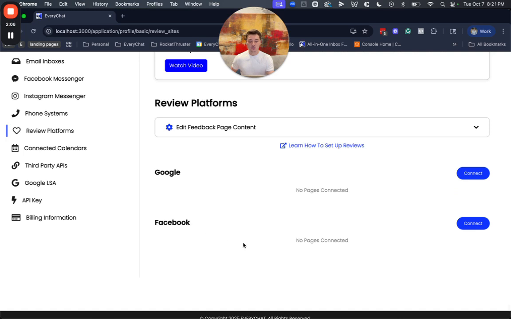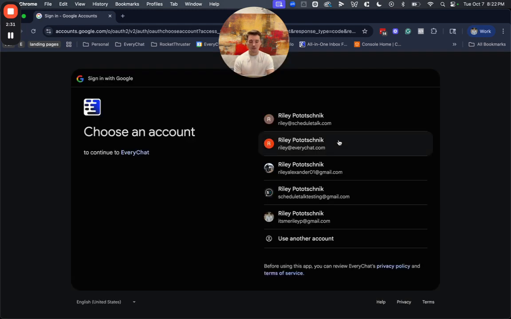And then here is where you're going to integrate your Google and your Facebook page so you can see all of your past reviews and new reviews here in the system. So, just as an example, let's connect my Google page. It's going to be very similar for Facebook too. You can only have one Google and one Facebook page connected at a time. So let's talk about how we do this. All you have to do is click connect, whether it's Google or Facebook. You'll just do the same thing.